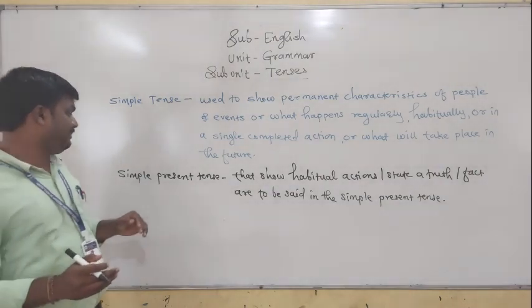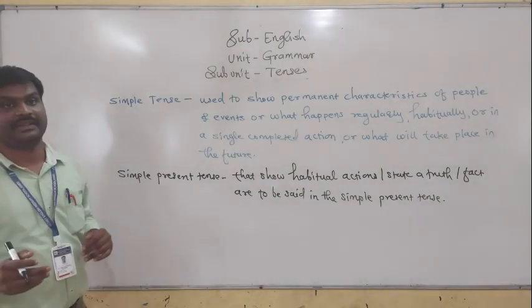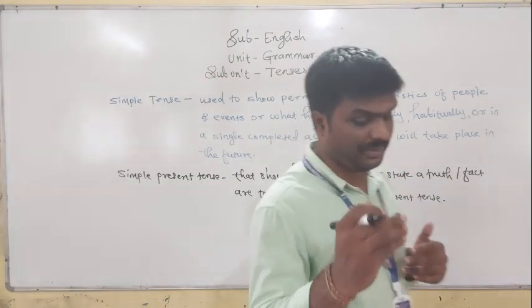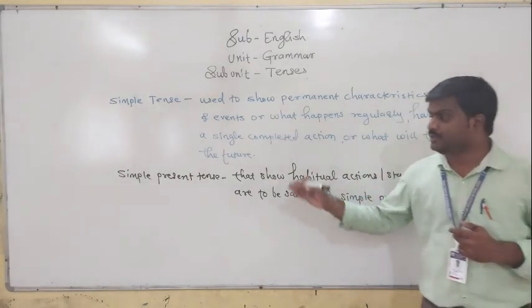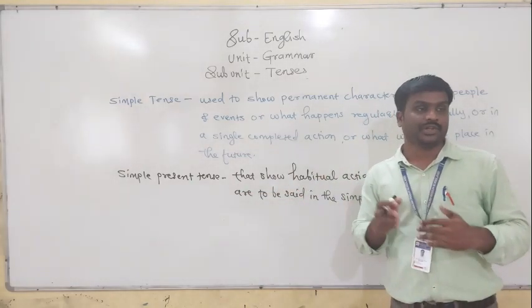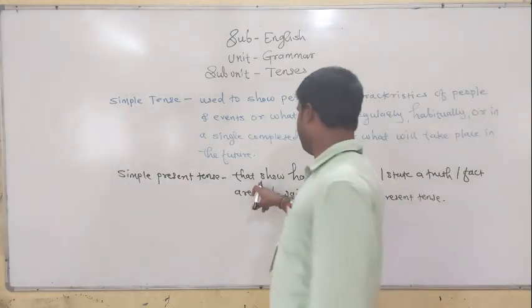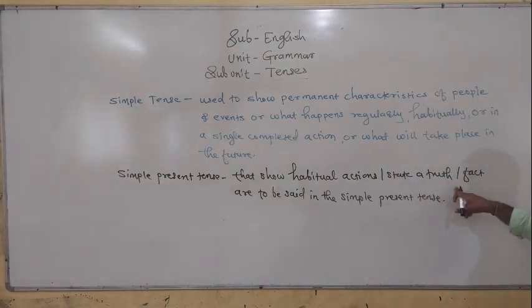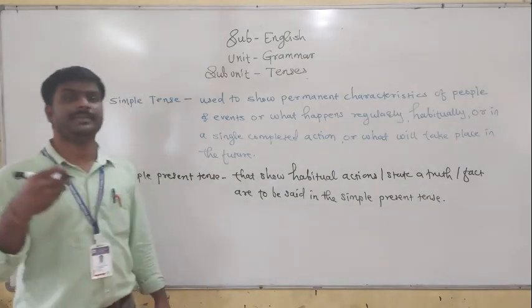Friends, in this session I am going to discuss simple tense with you. The first part is simple present tense. What is meant by simple present tense? First of all, we will discuss the meaning, and then I would like to explain how and when you have to use it, and what the rules and conditions are. Simple present tense is used to denote habitual actions, states, truths and facts.